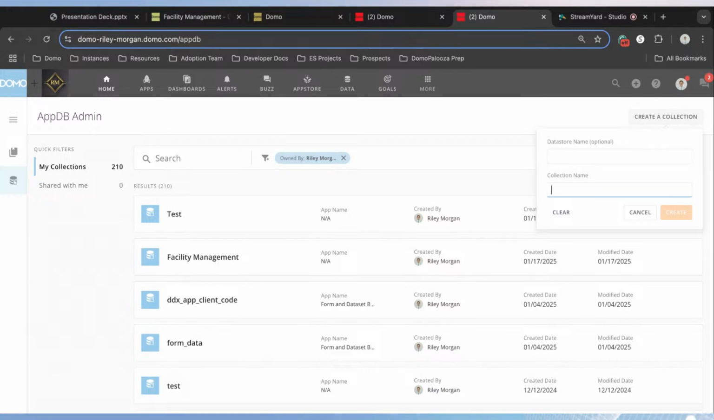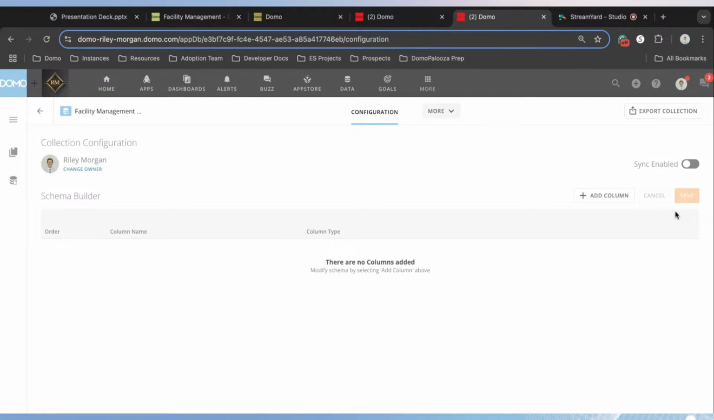And so let's click on create a collection, and let's name our collection facility management dataset. And then click create. This will launch you into this AppDB editing experience. Sometimes it might launch to this configuration page.